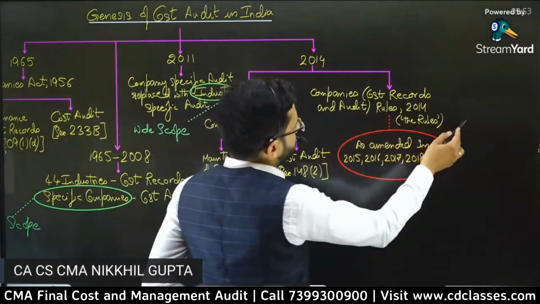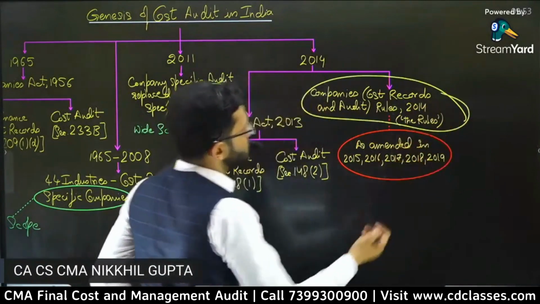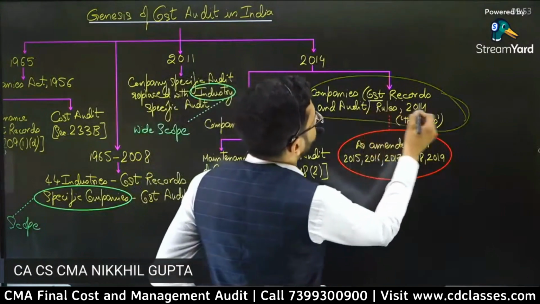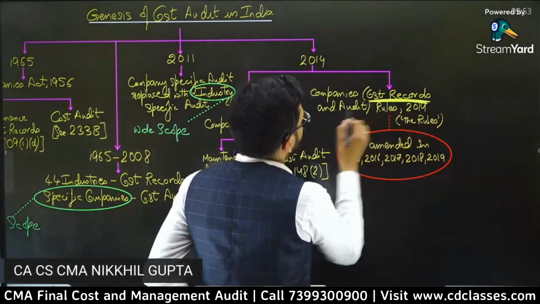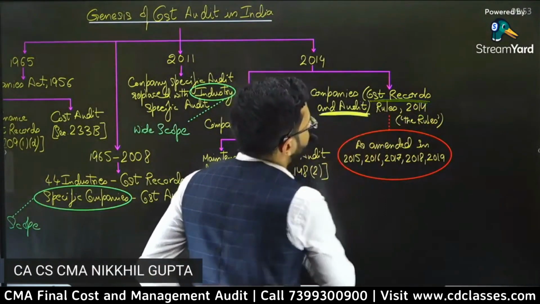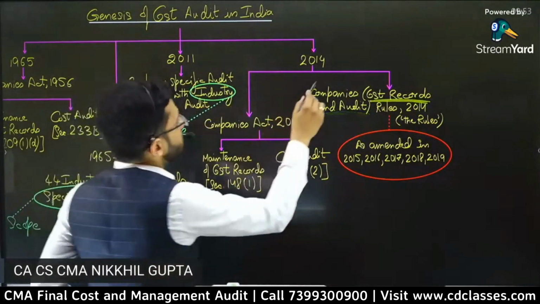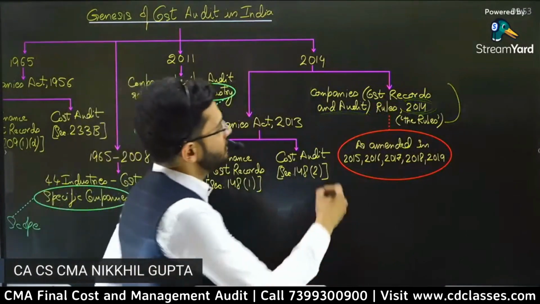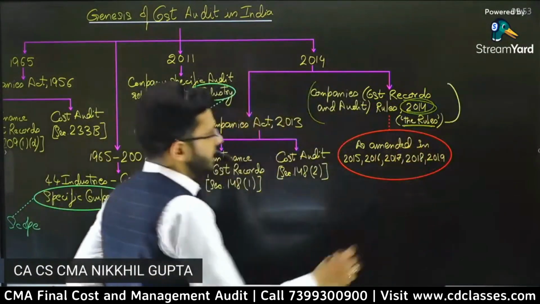And there were some rules which were prepared: the Companies (Cost Records and Audit) Rules 2014. How do you have to prepare your cost records? A guidance was given. How do you have to get your cost audit done? Guidance was given by way of these rules, introduced in 2014. These will henceforth be known as the rules in my ensuing PPT.